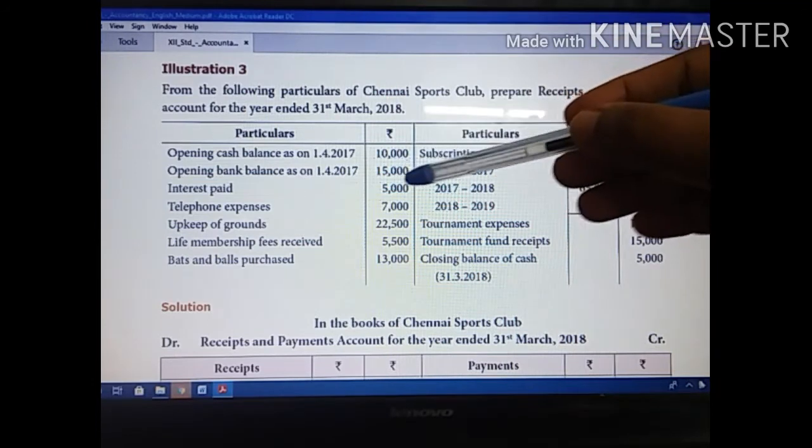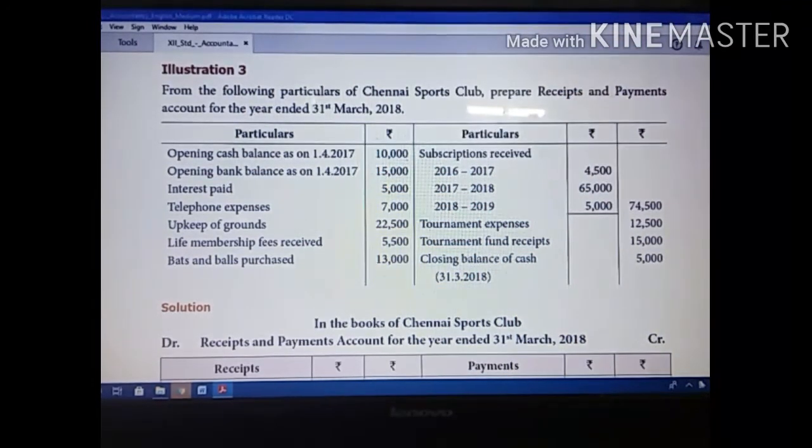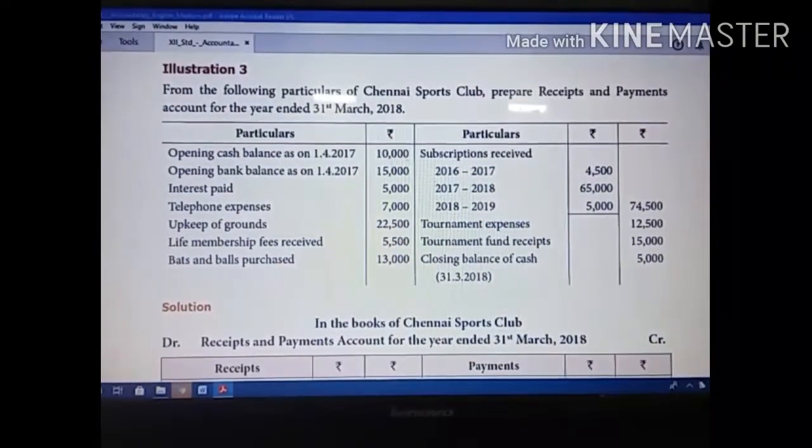After adding this amount, you have to post it on the outer column. So this is the opening balance of cash and bank. If you are maintaining cash, that is the cash balance. If you are maintaining a bank balance, that is the opening bank balance.